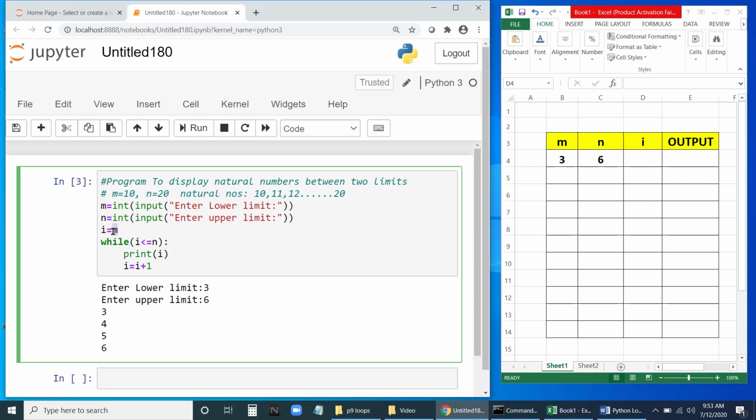Now in the beginning you can see here i equal to m. So the m value will be given to i. m is 3 now, so i will also become 3 here. Fine. Now next, i less than or equal to n.